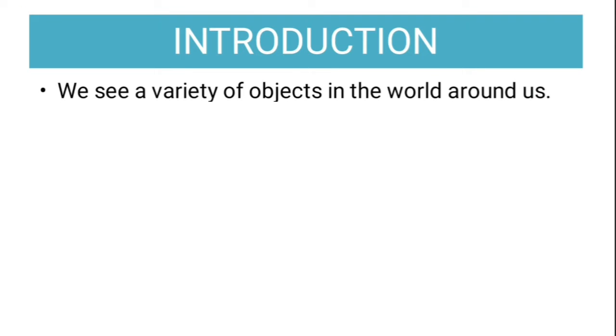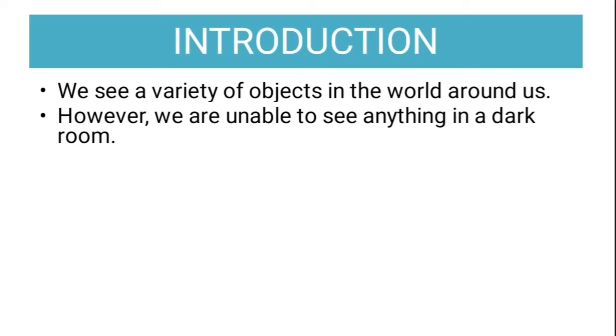We see a variety of objects in the world around us. बहुत सारी चीज़ें हमें दिखाई देती हैं. Have you ever wondered why we are able to see them? The reason is the reflection of light. It's all because of reflection of light, and because of other phenomena also we are able to see various things in a strange manner sometimes, like the rainbow for example. This happens because of the scattering of light. So there are various phenomena associated with light, and because of those phenomena we are able to see various things around us.